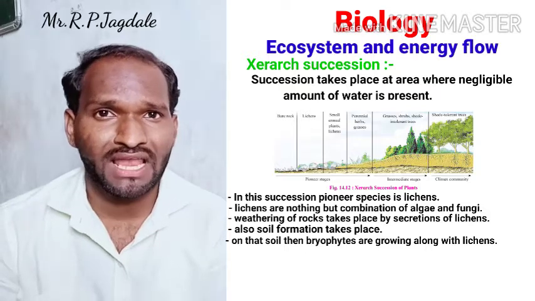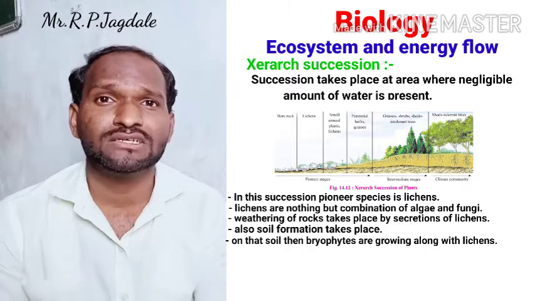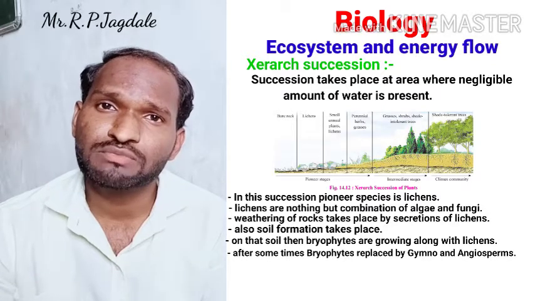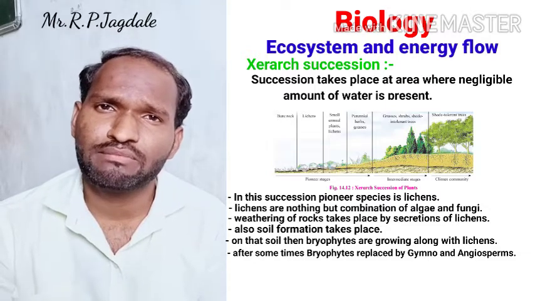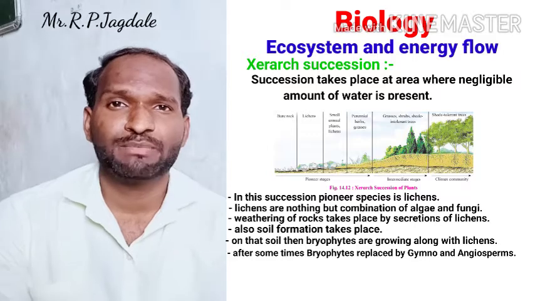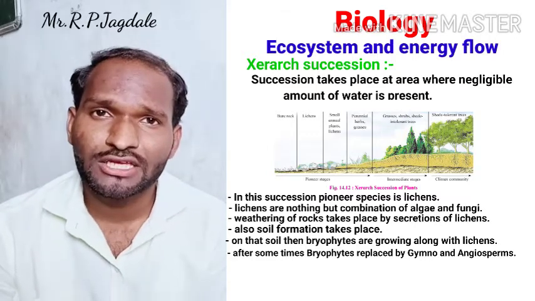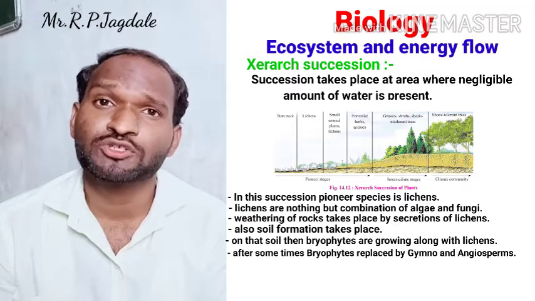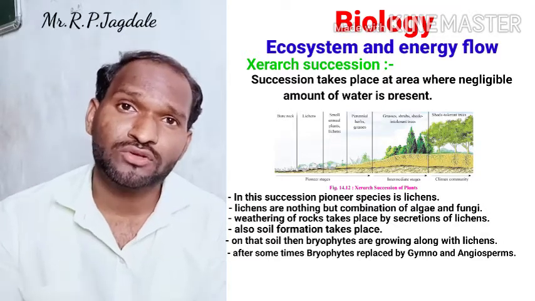Along with the lichens and bryophytes, the bryophytes are replaced by some gymnosperms and angiosperms, which are flowering and fruit plants. Now the condition has changed, so the species change. There is progress. Bryophytes, gymnosperms and angiosperms are there, and these plants are going to survive.